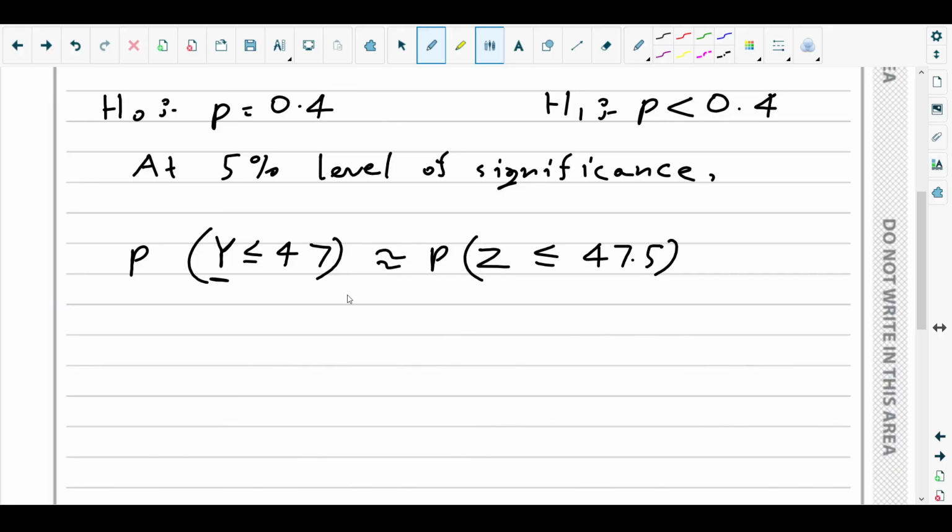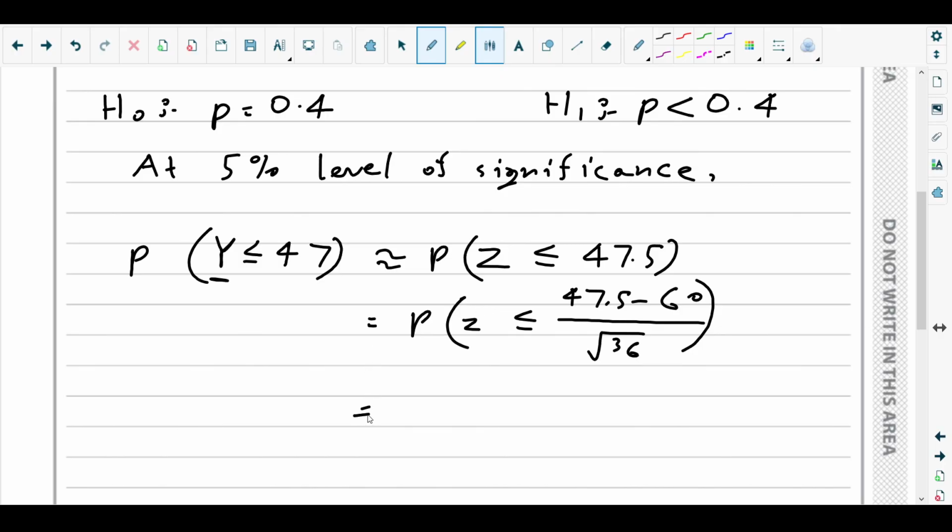So the probability of Z less than or equal to (47.5 minus the mean, 60) over the square root of 36. The square root of 36 is 6, so we kept it as it is. Now you can use your calculator to find this probability. 47.5 minus 60 over 6 is negative 25 over 12.